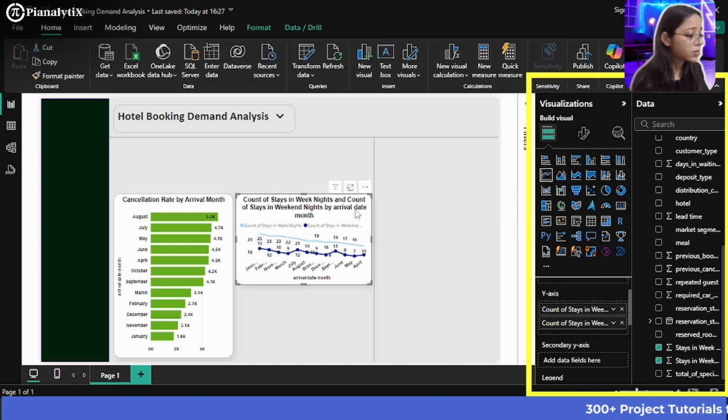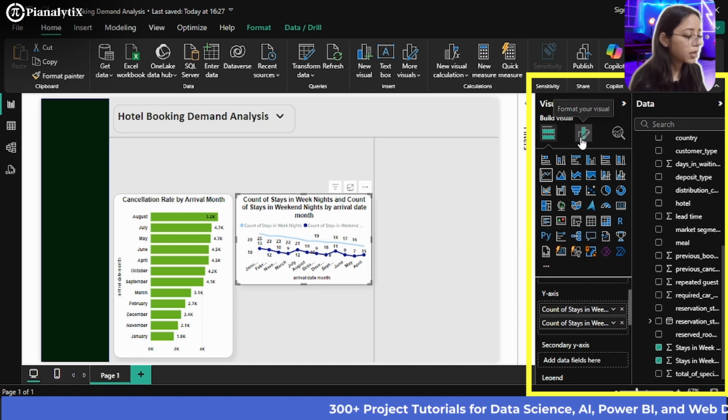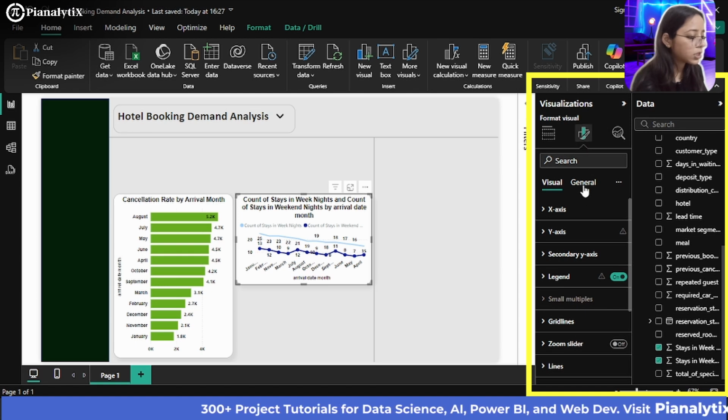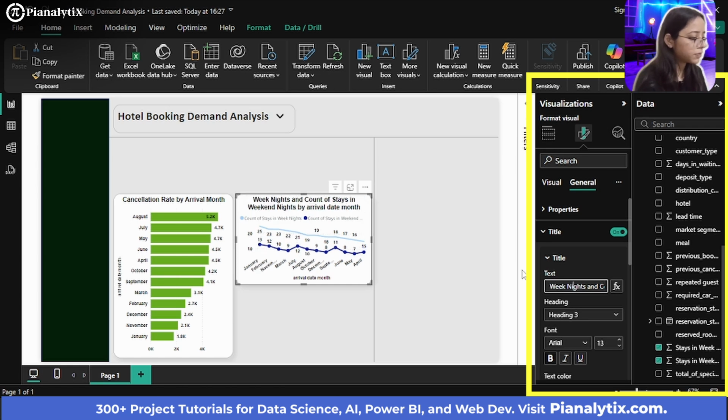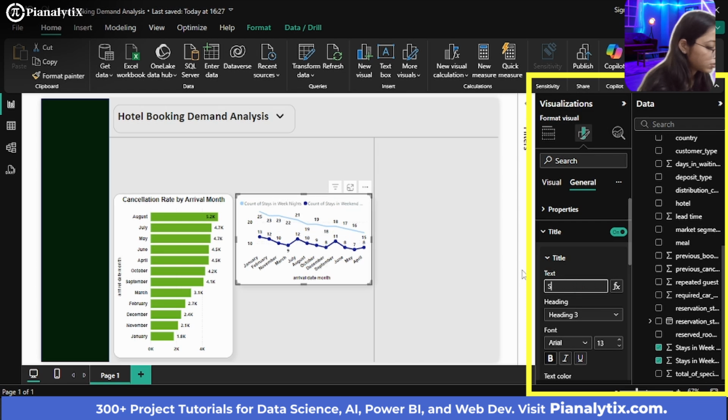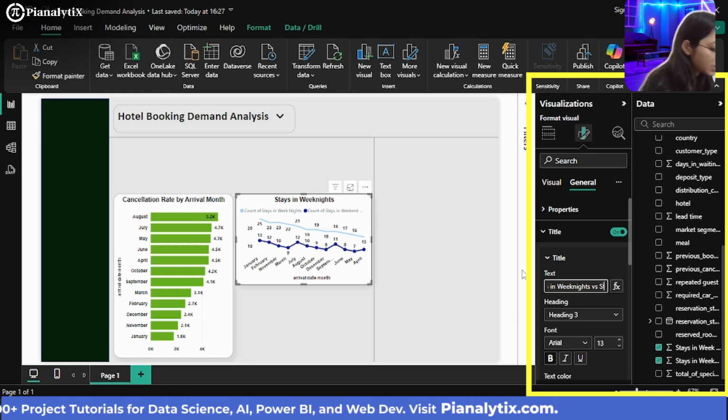But again, this looks very clustered. So we'll just go to the visualization section, go to the general part of it, and make sure that the title also is much better. Stays in weeknights versus stays in weekend.